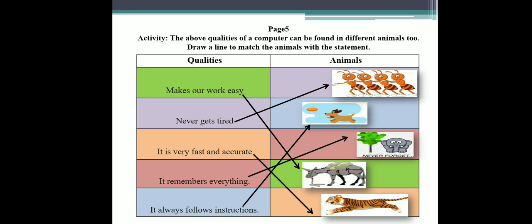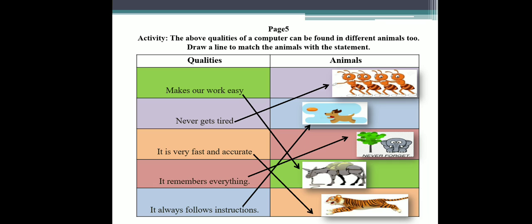Now let's come towards page number 5. We have an interesting activity. The above qualities of a computer can be found in different animals too. Draw a line to match the animals with the statement. So you can open your book, page number 5. We have an activity that there are different animals. These animals also have the same qualities that a computer has.